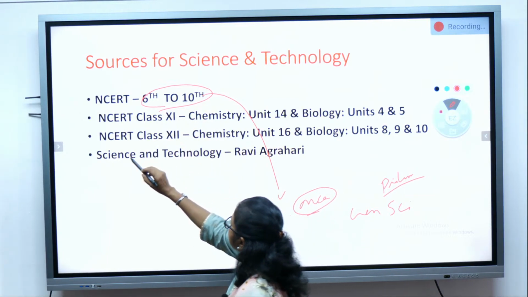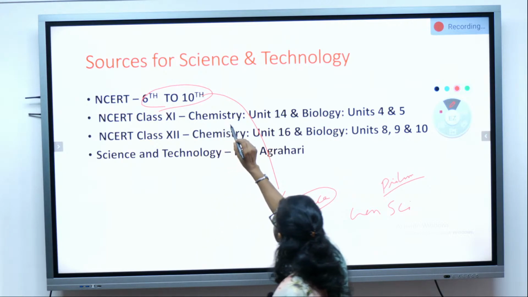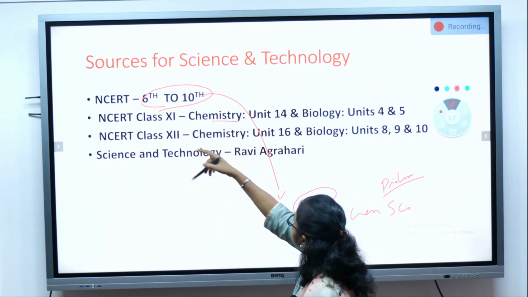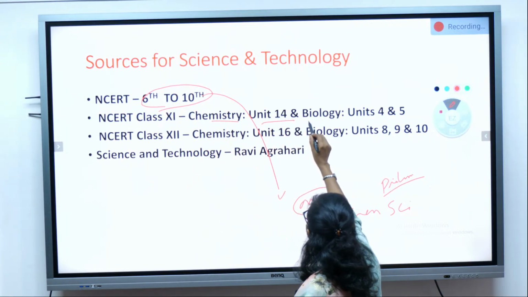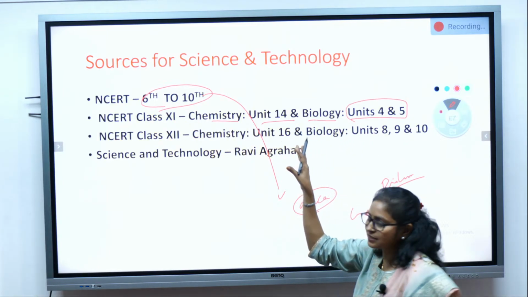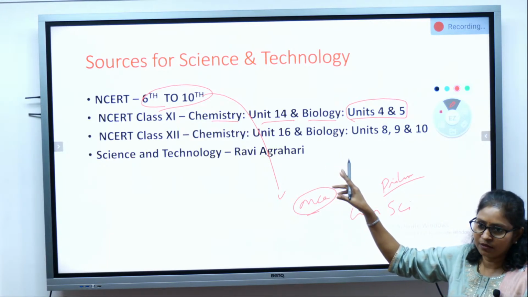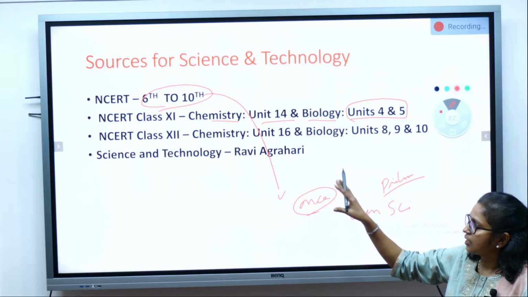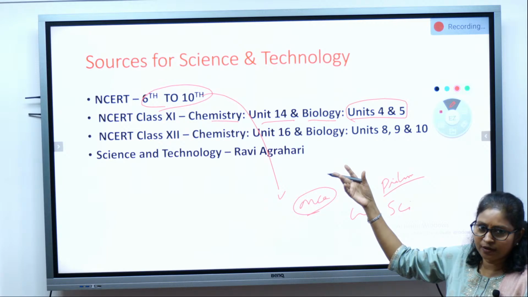Then there are some specific chapters which you should study, like chemistry 11th, unit 14, and bio unit 4 and 5. So whatever is mentioned, be selective for 11th and 12th. 11th and 12th NCERT, you have to be selective. Physics we have not mentioned.